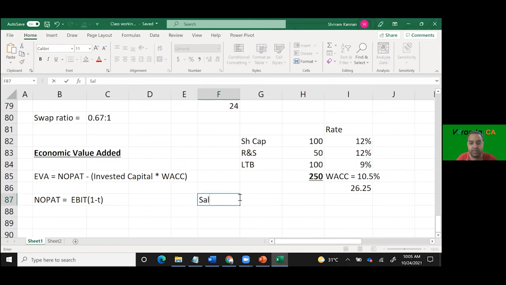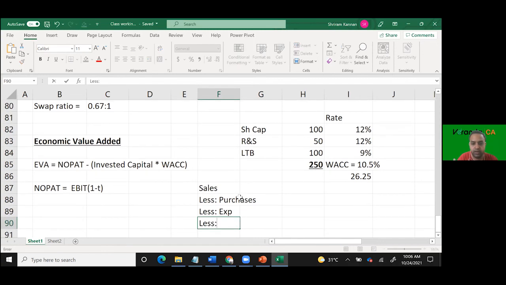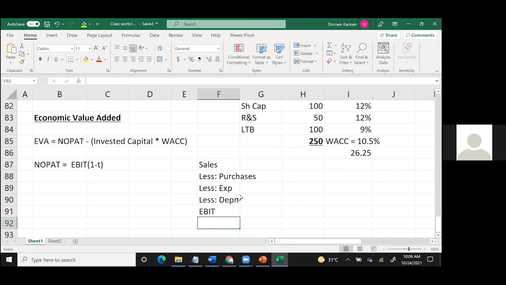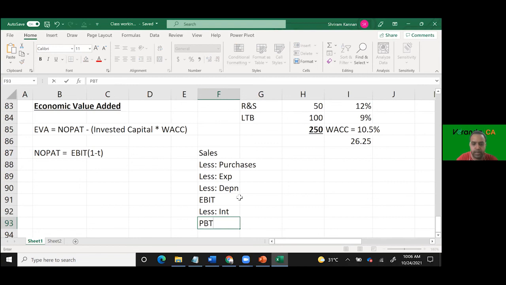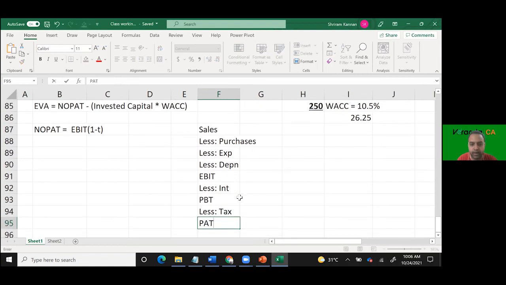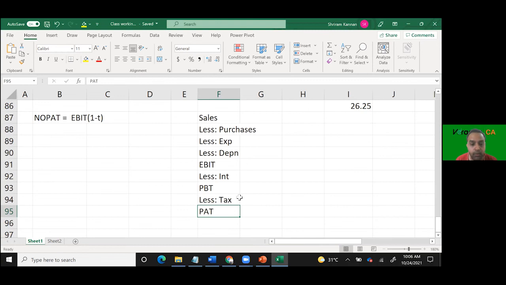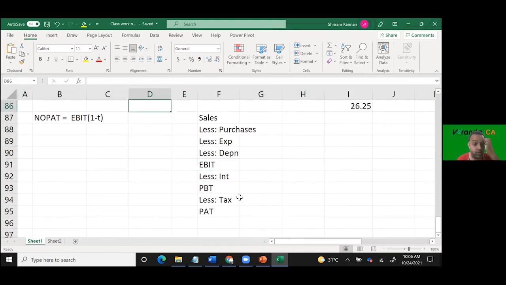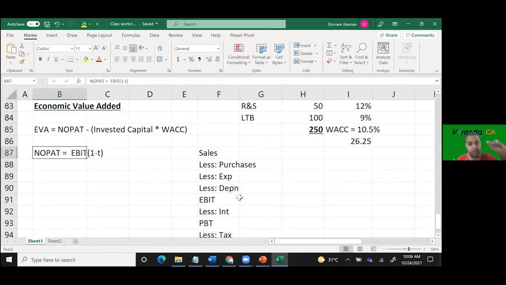See, I start with my sales. Less purchases. Less expenses. Less depreciation. EBITDA, then EBIT on it. And then less interest. Then PBT. Less tax. PAT. If I am talking about PAT or PBT, I'm talking about anything which is payable to the equity holders. EBIT, at this level. Yes. So that's why we say NOPAT is EBIT into 1 minus taxation, tax adjusted. That means interest has to be.